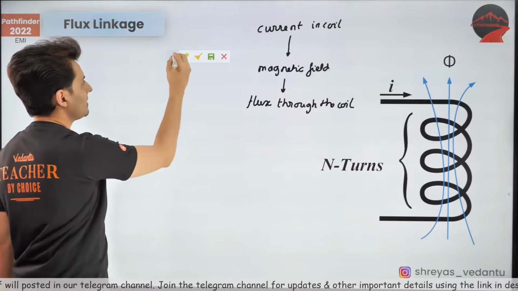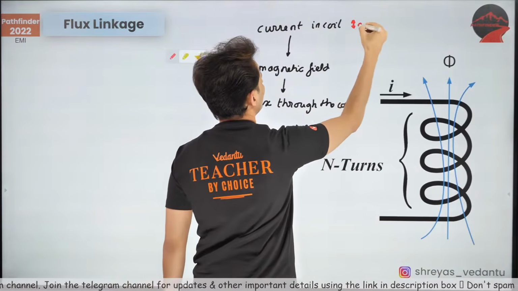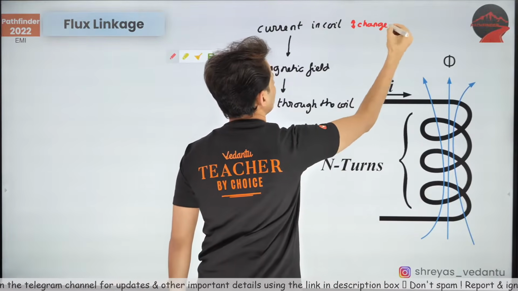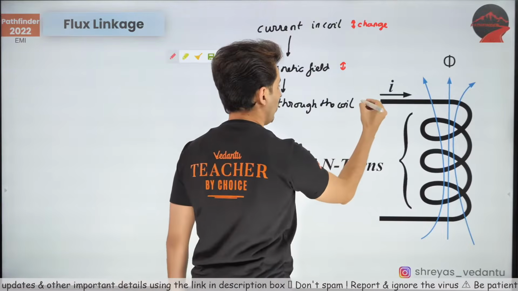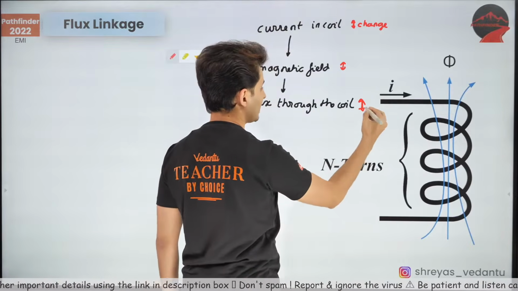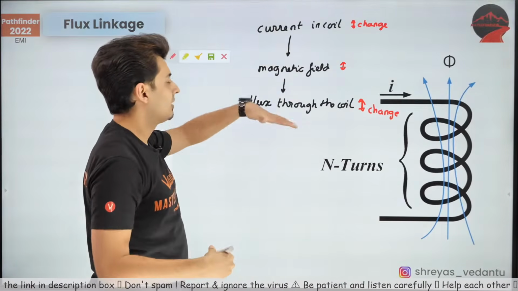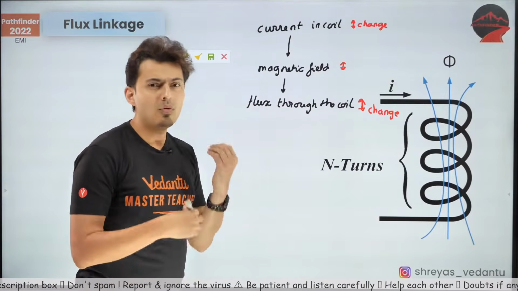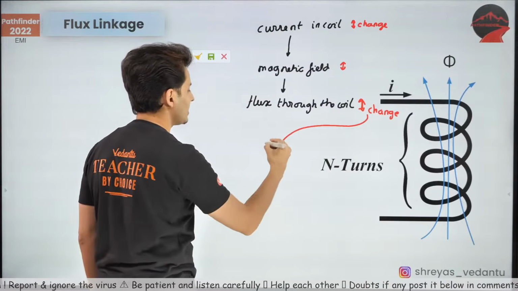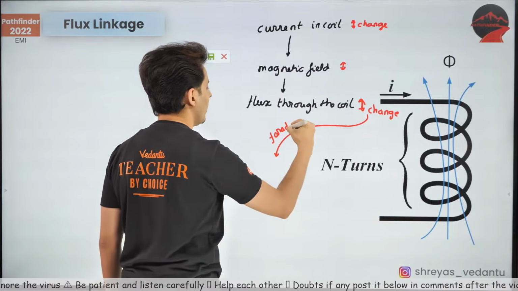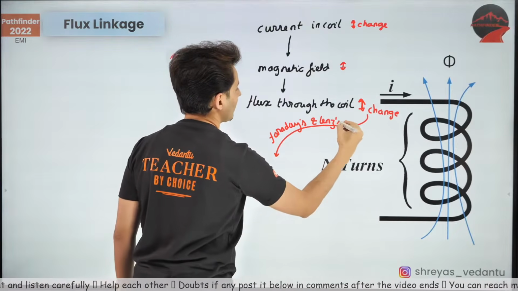Interesting. Now just imagine this. If somebody tries to change the current, what will happen? The magnetic field will change. If the magnetic field changes, what will happen, guys? Even the flux will change. If you try to increase current, field will increase, flux will increase. And what happens when flux changes? The moment there is any kind of change, by Faraday's law, and in fact Lenz's law, we know